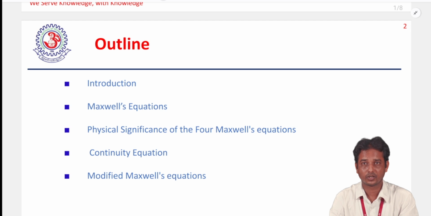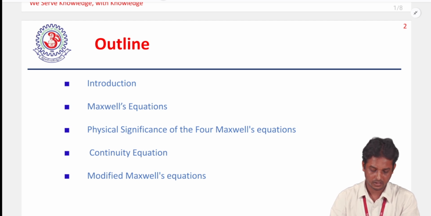Then we discuss some physical significance of the 4 Maxwell equations. Then we discuss the continuity equation or inconsistency of the Maxwell equations. After that we discuss the addition or modification of the Maxwell equation with the continuity equation.